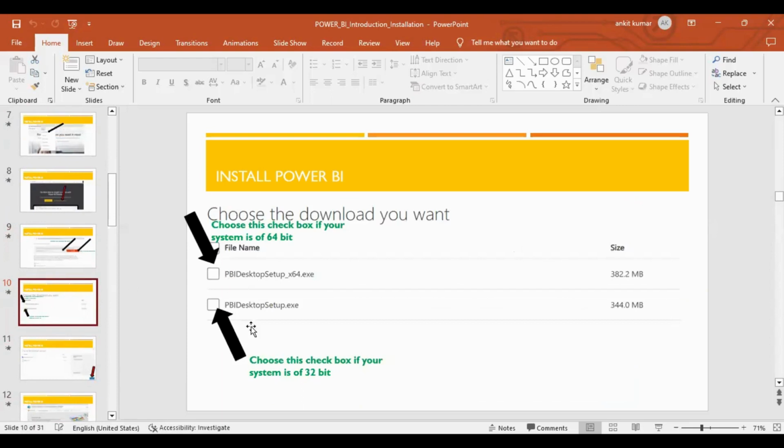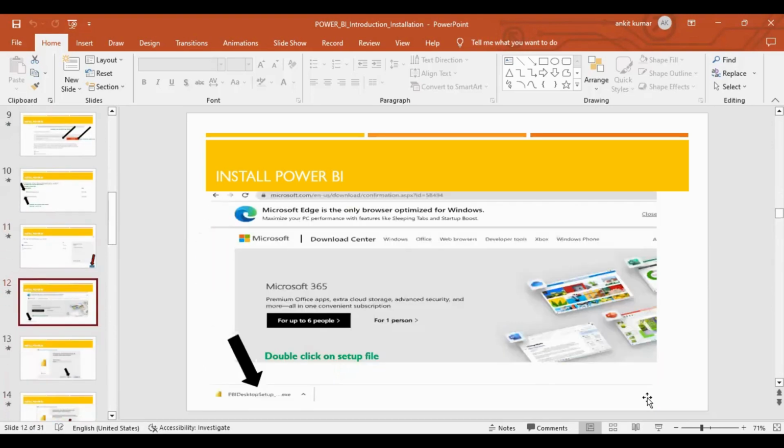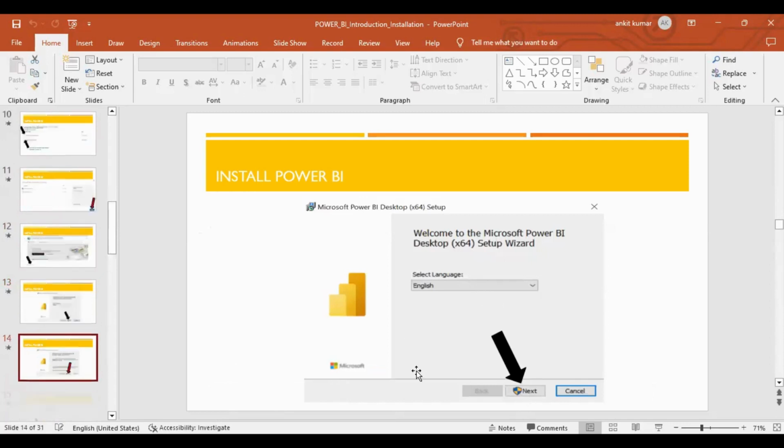There are two download files. If your system supports 64-bit, you have to click on PBI Desktop setup, and if your system supports 32-bit, you have to click on PBI Desktop setup.exe. After selecting, click on next. After downloading, there is the PBI Desktop setup. You have to double click on the setup file. Select language English and next.